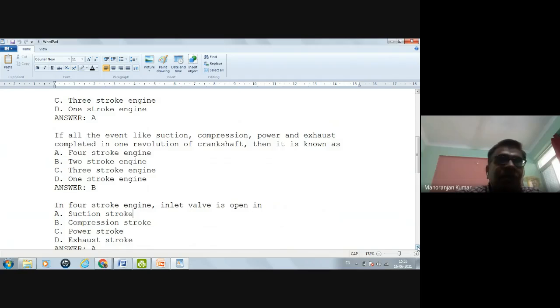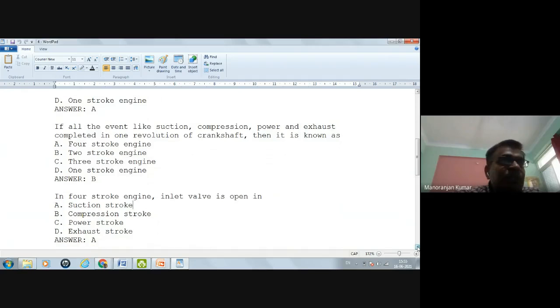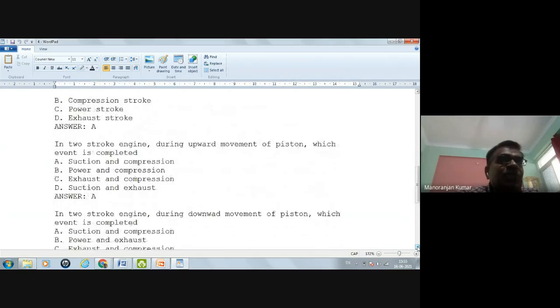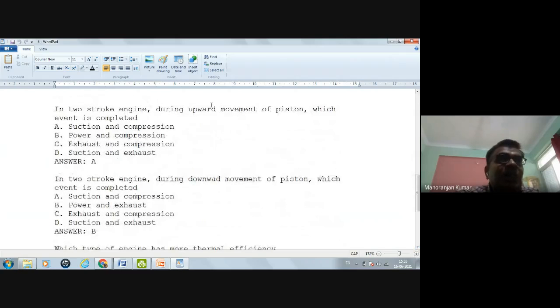Now the question is that in a two-stroke engine, during upward movement of the piston, which events are completed? When the piston is moving upward, then suction and compression, power and compression, exhaust and compression, or suction and exhaust.